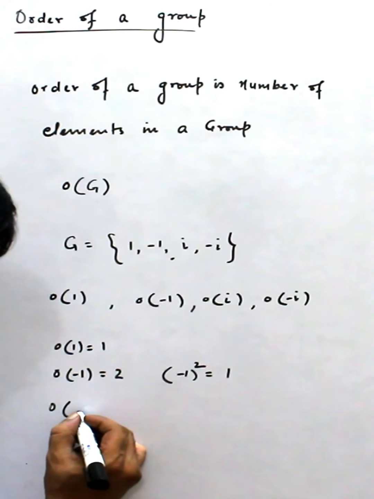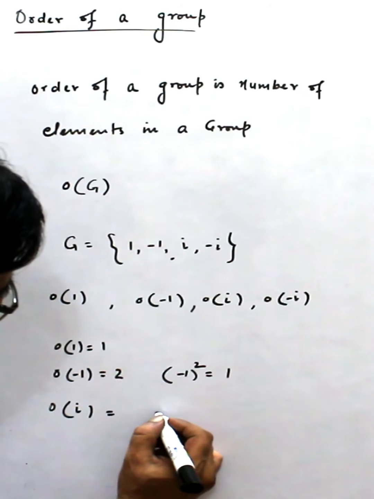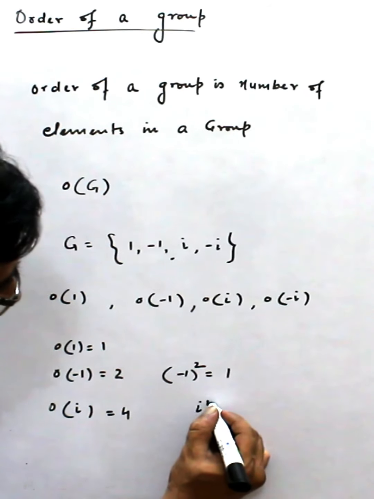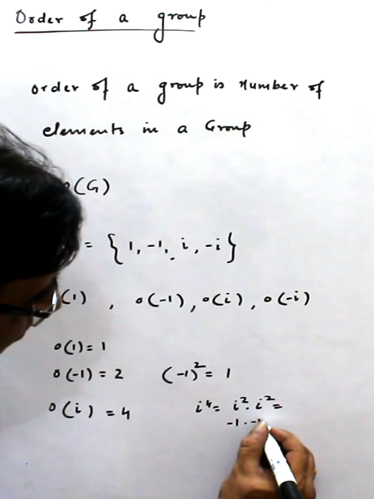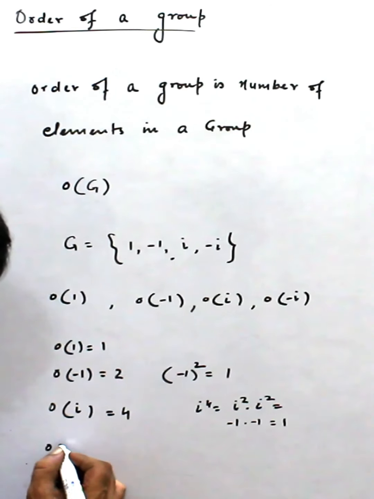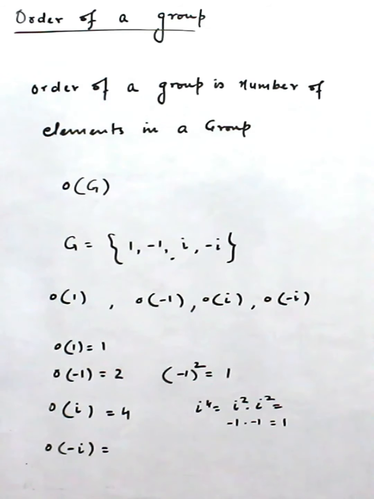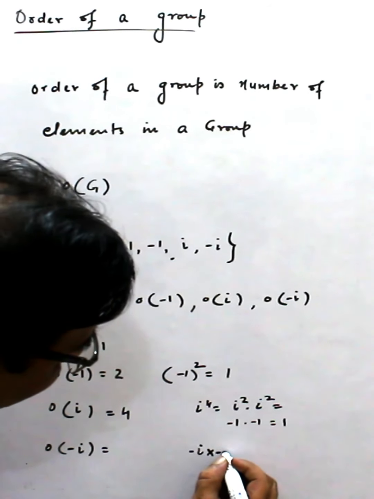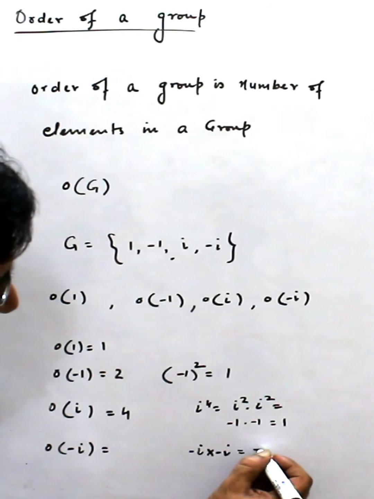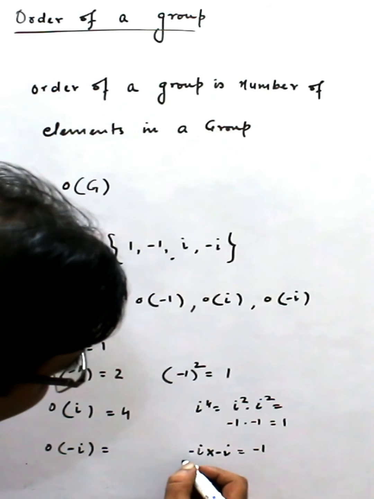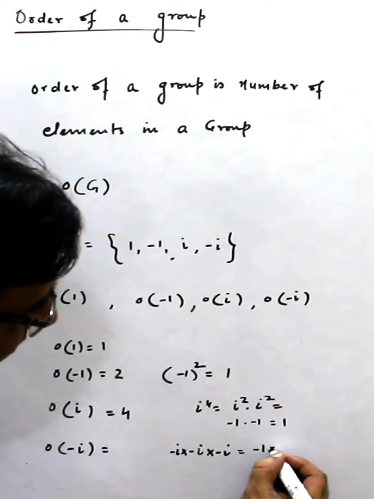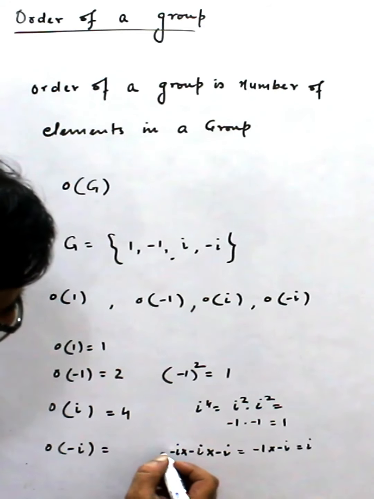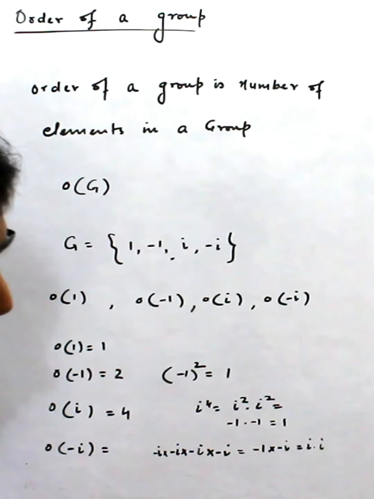The order of i is 4, because i^4 is i square into i square, that is -1 into -1, which becomes 1. Similarly, the order of -i: if I multiply -i into -i, it becomes -1. Again multiplying by -i gives i, and again multiplying by -i gives 1.